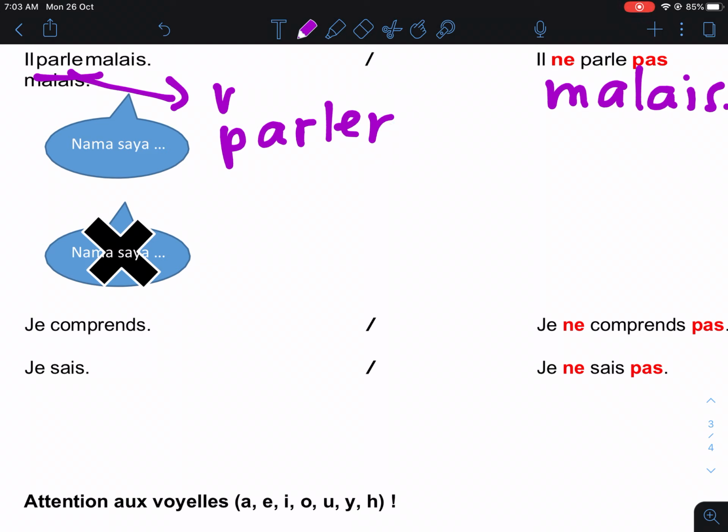Now, we are going to transform this sentence to la négation. Before that, "il parle malais" means he speaks Malay. Now we are going to say he doesn't speak Malay. So what we do, we put ne and pas around the verb parle. So it becomes "il ne parle pas malais." Alright? Now let's move to the next one.